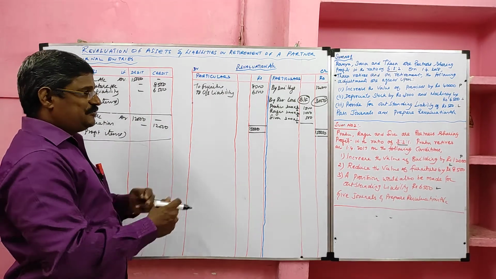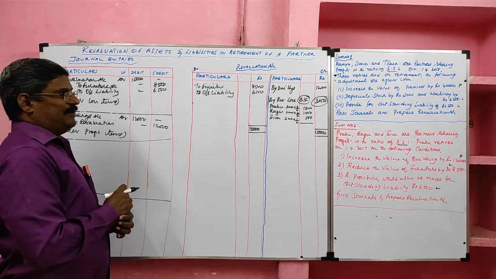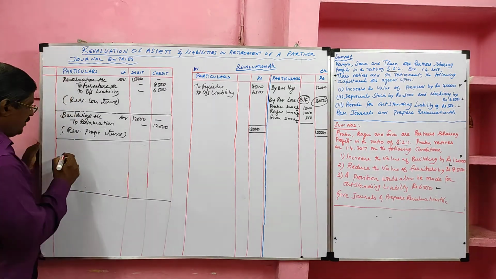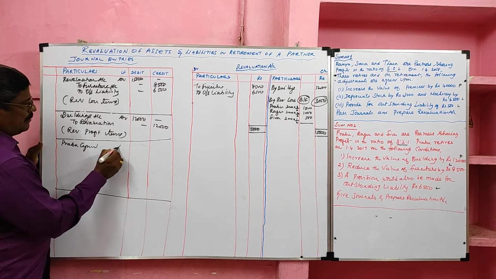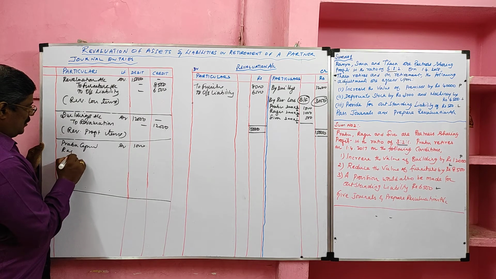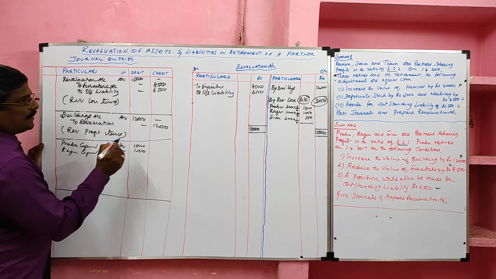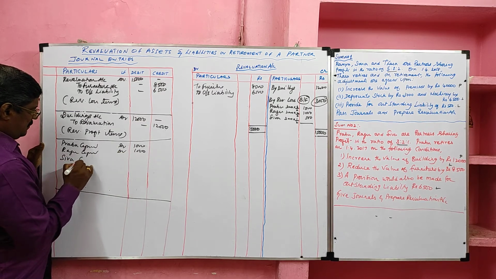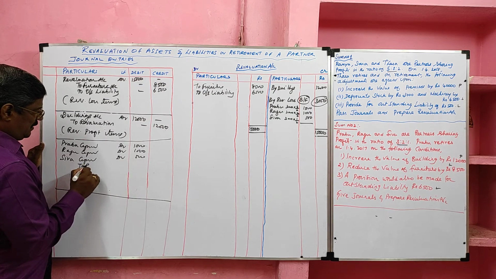In case of profit, the entry is revaluation account debit to old partner capital account. In case of loss, we should reverse it. So old partner capital account debit, that means all partner capital account debit to revaluation. So the entry goes like this: Prabhu capital account debit 1500, Raghu capital account debit 1000, then Siva capital account debit 500 to revaluation.